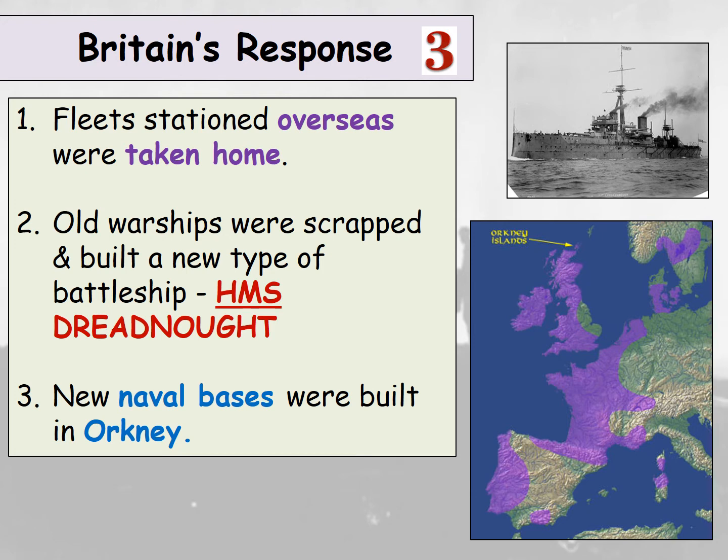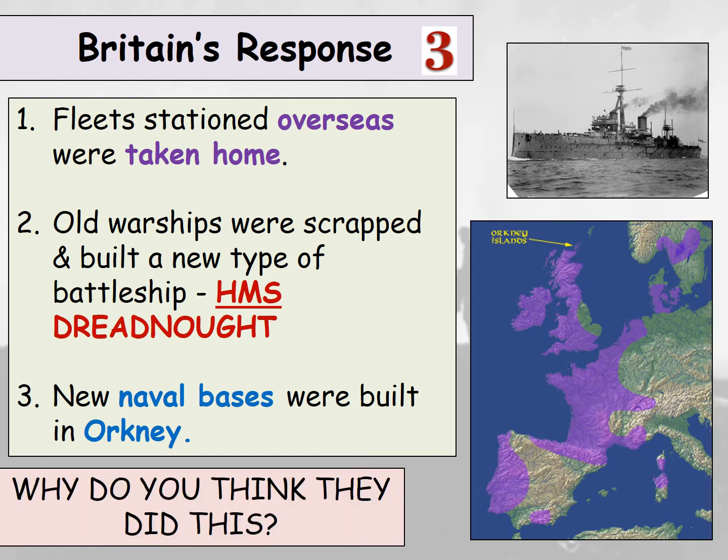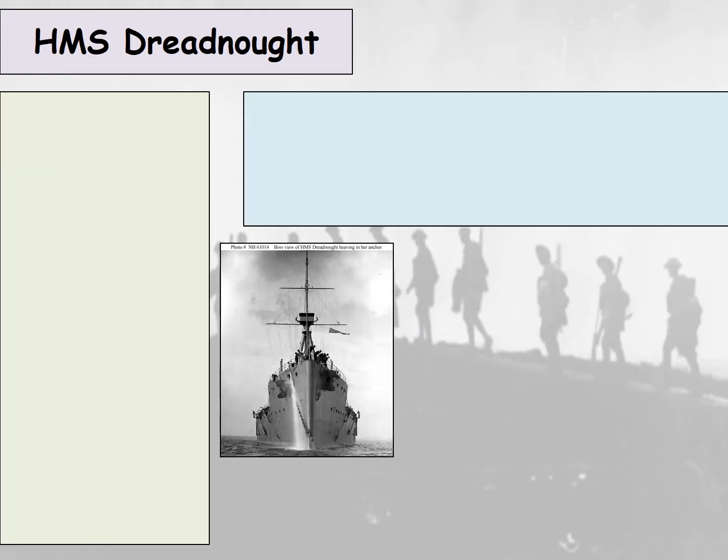Now the Dreadnought, which you see the picture of at the top there, was at the time possibly the best warship in the world, and it was seen as a way to protect Britain. Now, a question to consider is, why would Britain do all of this? Think about what we've just discussed. They also feel threatened from Germany, so they are expanding their navy to defend themselves ultimately.